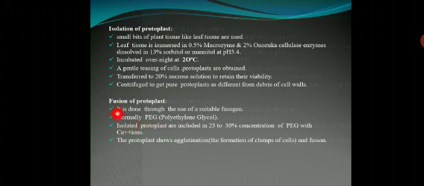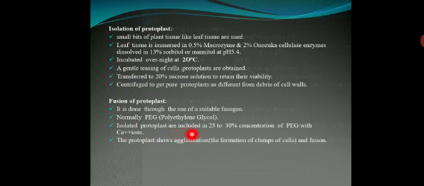Next, how can we fuse the protoplast with the help of a fusogenic agent? The fusogenic agent is nothing but a fusogen. It is done through the use of a suitable fusogen. The fusogenic agent is PEG, polyethylene glycol. Using polyethylene glycol, the isolated protoplasts are fused with one another.